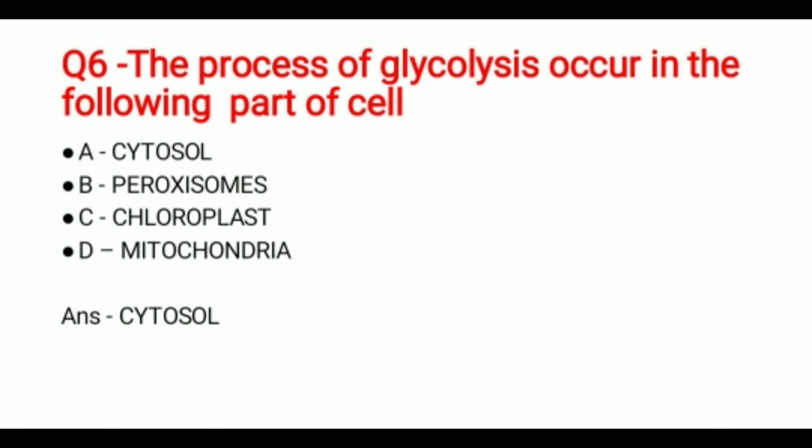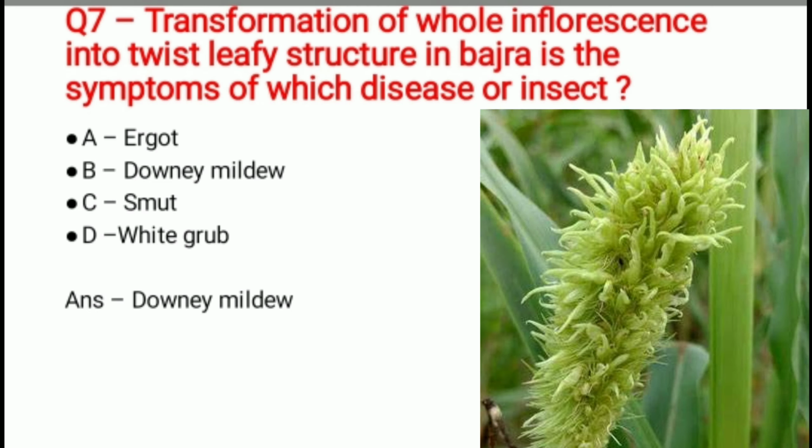Question 6. The process of glycolysis occurs in the following part of the cell. And the options are cytosol, peroxisomes, chloroplast, mitochondria. And the correct answer is cytosol. Question 7. Transformation of whole inflorescence into twisty leafy structure in bajra is the symptom of which disease or insect? And the options are ergot, downy mildew, smut or white grub. And the correct answer is downy mildew.